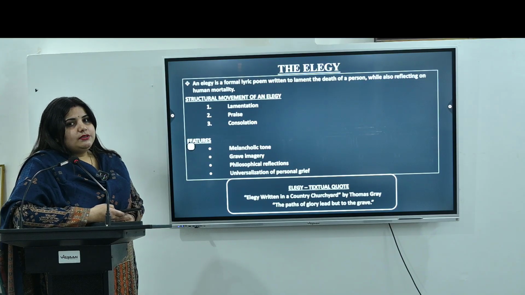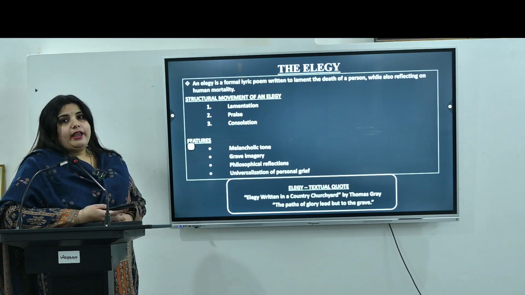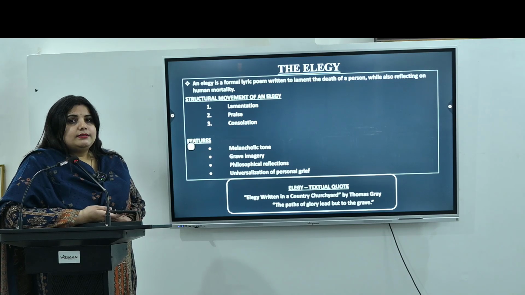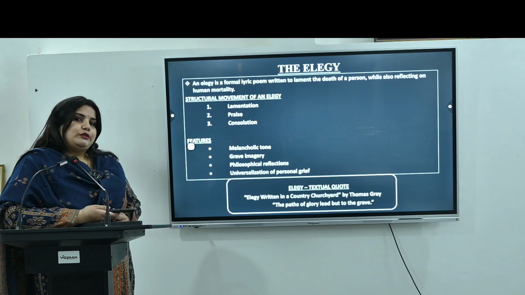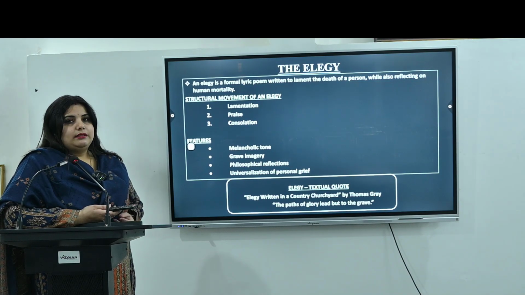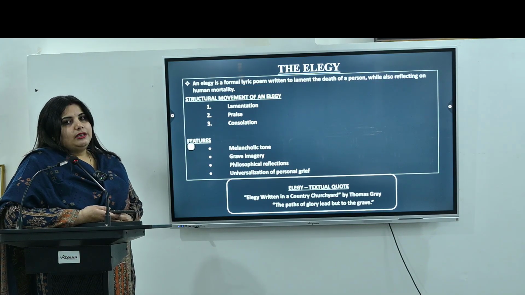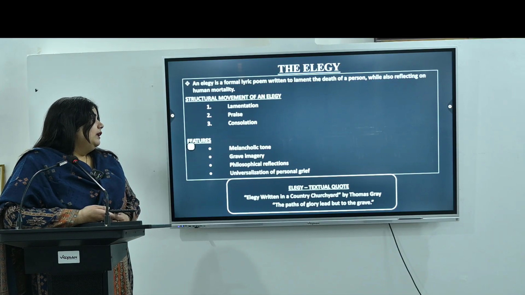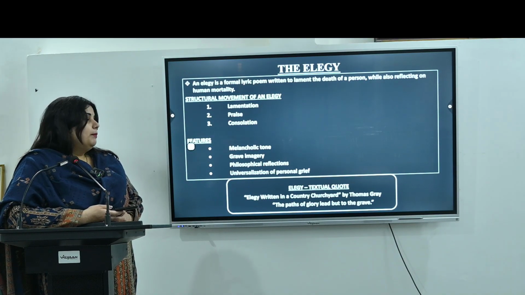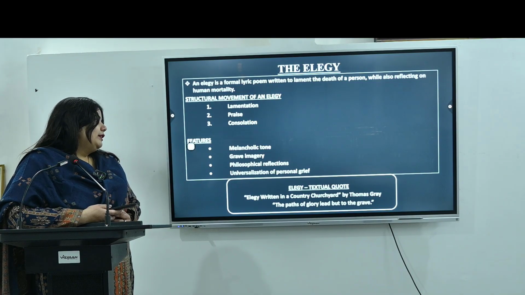If we talk about the features, obviously the tone is melancholic, full of sadness and grief. Then we see very grave imagery, very serious imagery. These can be imagery of graveyards or such kind of things. Then we have philosophical reflections, which talk about human mortality, that death is the inevitable truth of life. Then we have the other feature, which is universalization of personal grief. A very fine example of elegy is Elegy Written in a Country Churchyard by Thomas Gray, and there is a very beautiful line, "The paths of glory lead but to the grave."